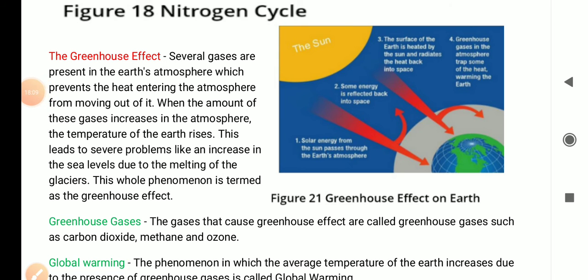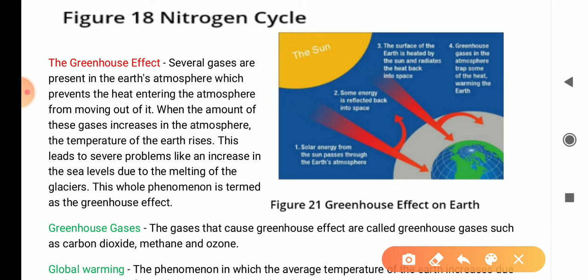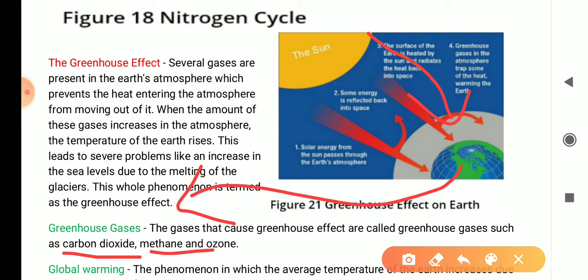Just in brief, we will recall this topic. What happens in the day? Sunlight comes, and the earth's temperature increases. Then in the night, this heat escapes into the universe and the earth's temperature decreases. But the presence of gases like carbon dioxide, methane and ozone does not allow this heat to go back. If this heat is not allowed to go back, it increases the temperature. This is called the greenhouse effect.